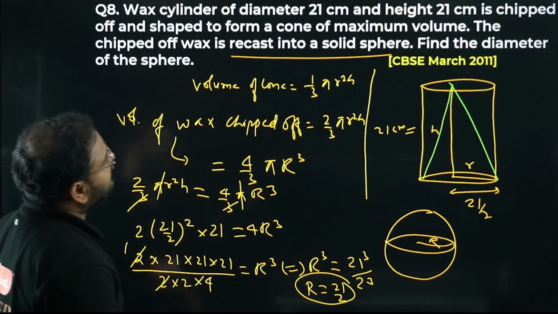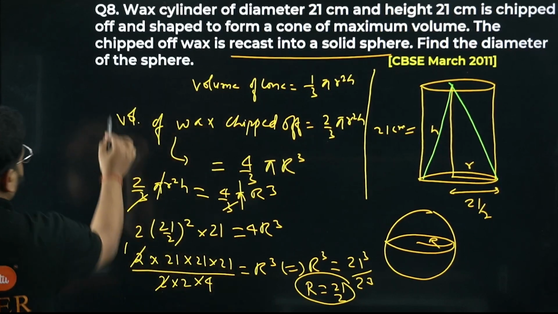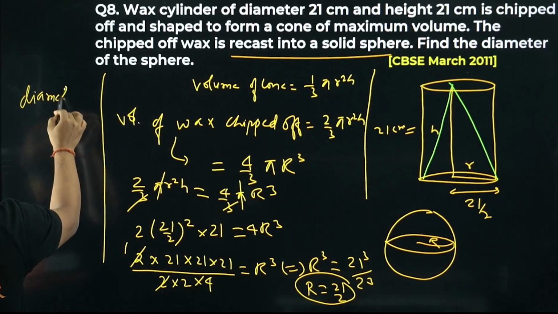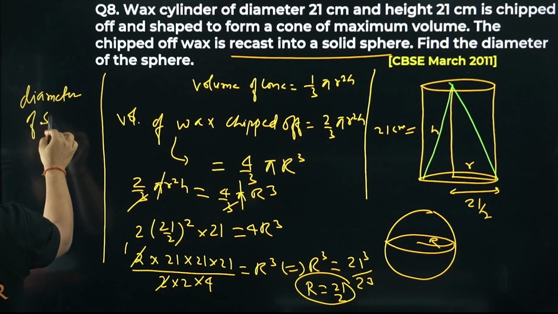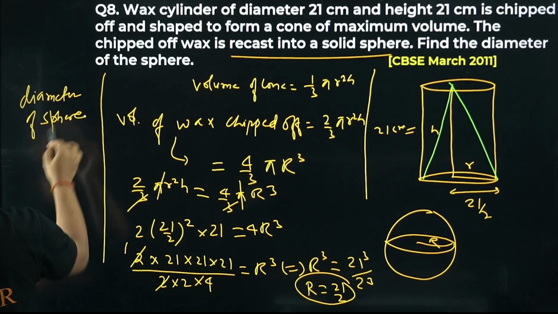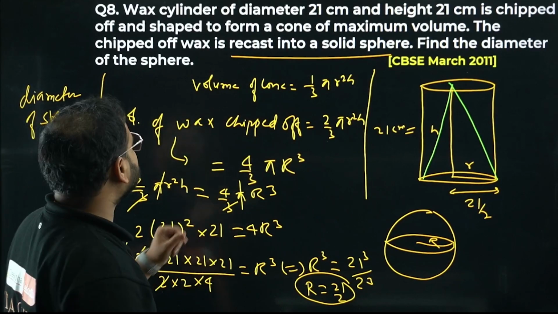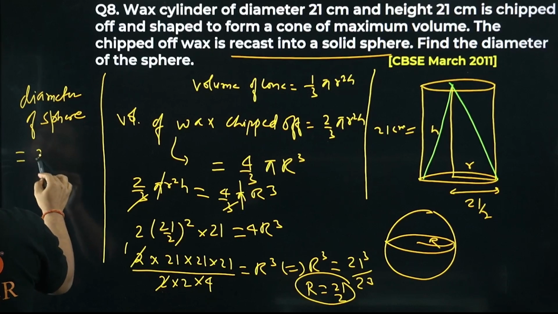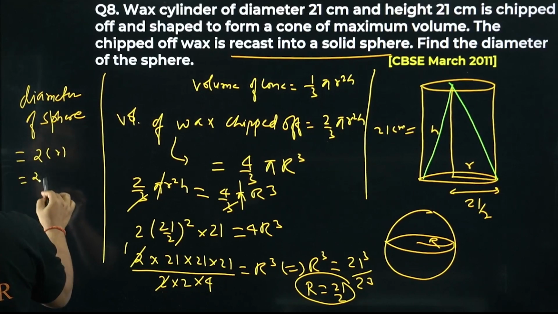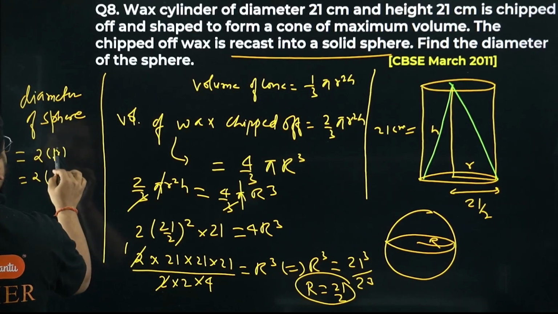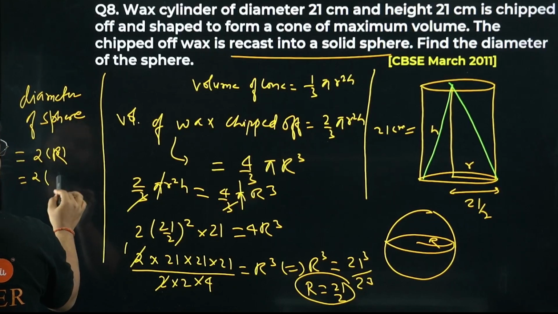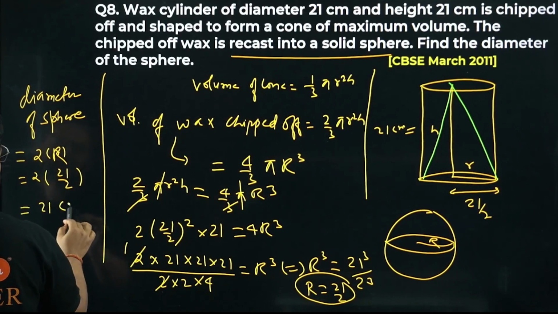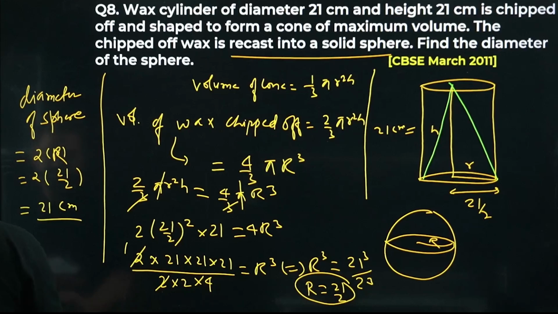So what are they asking? Find the diameter. Diameter of what? Diameter of the sphere, which is made using the wax which is chipped off of the cylinder. So 2 times the radius. How much is the radius? Capital R, right? So 2 times 21/2. So 21 centimeters. This is the final answer.